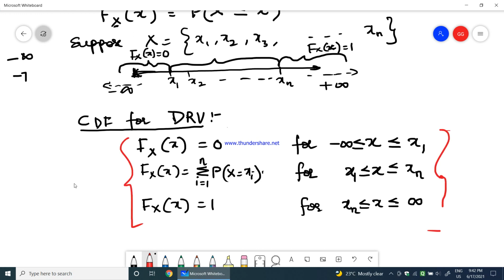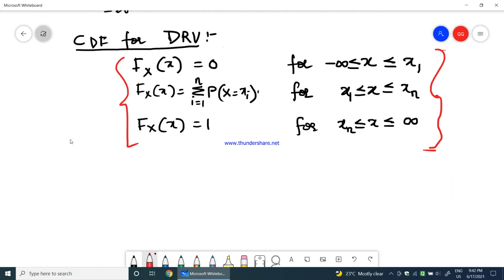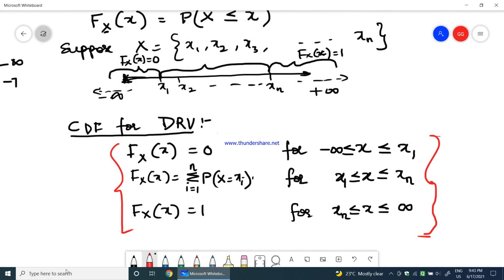Therefore, the cumulative distribution function of a discrete random variable at any certain event is equal to the summation of the probability of the random variable up to that certain event, in the sense up to x1 to xn.